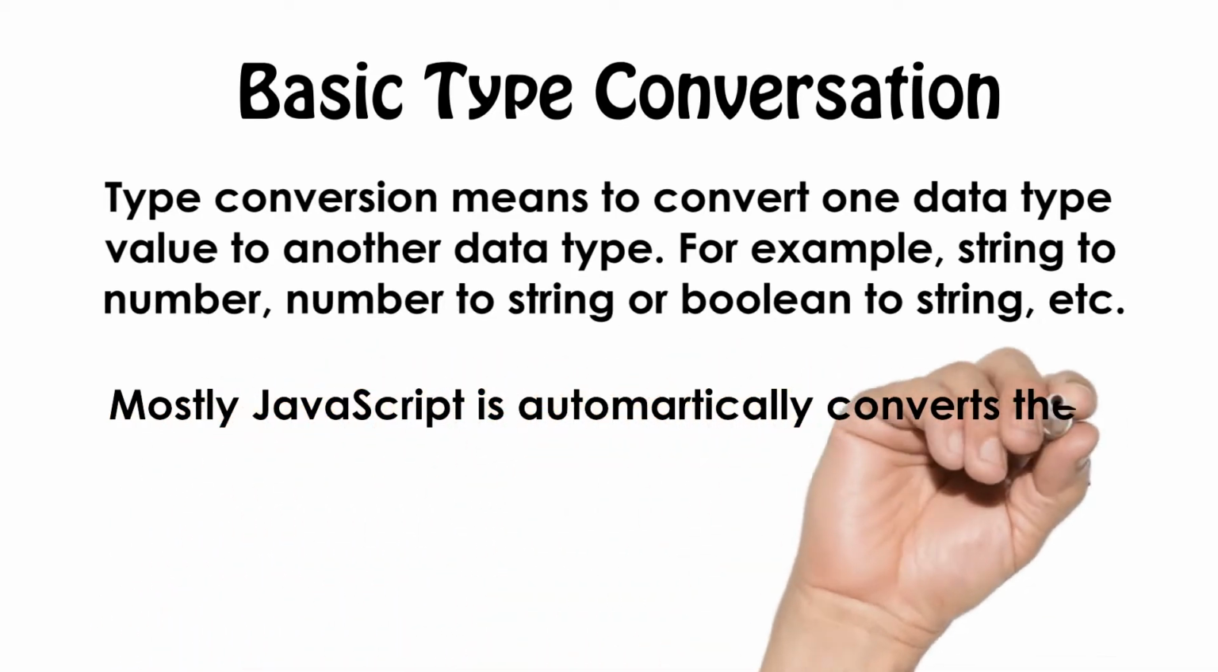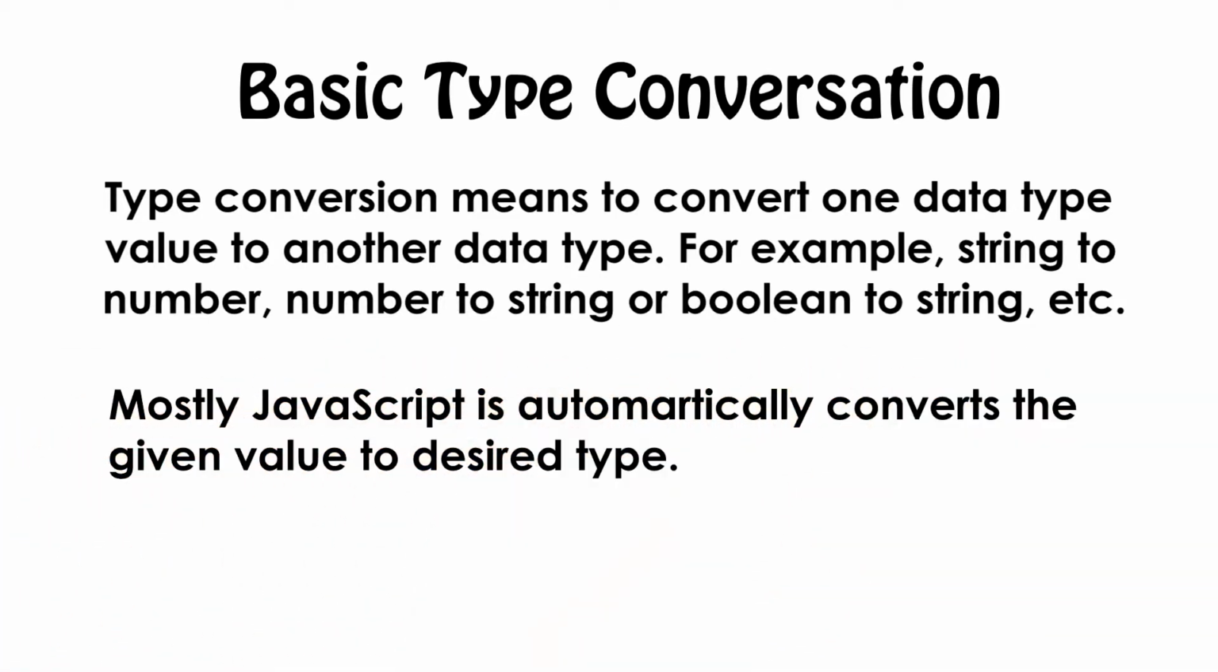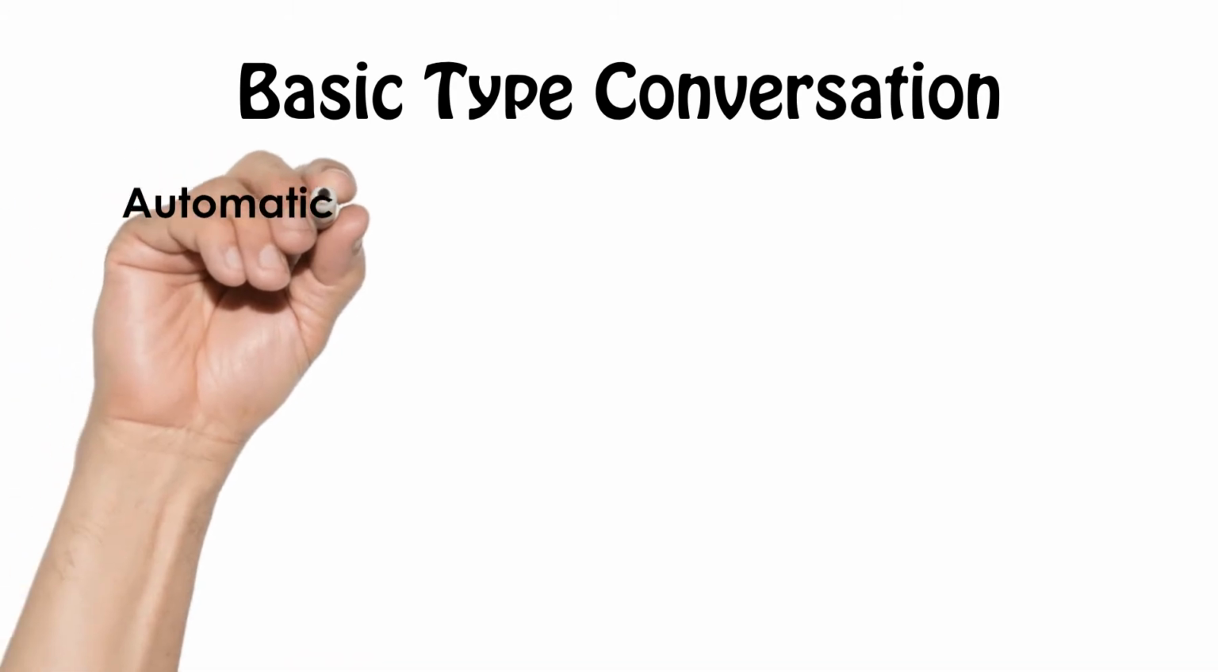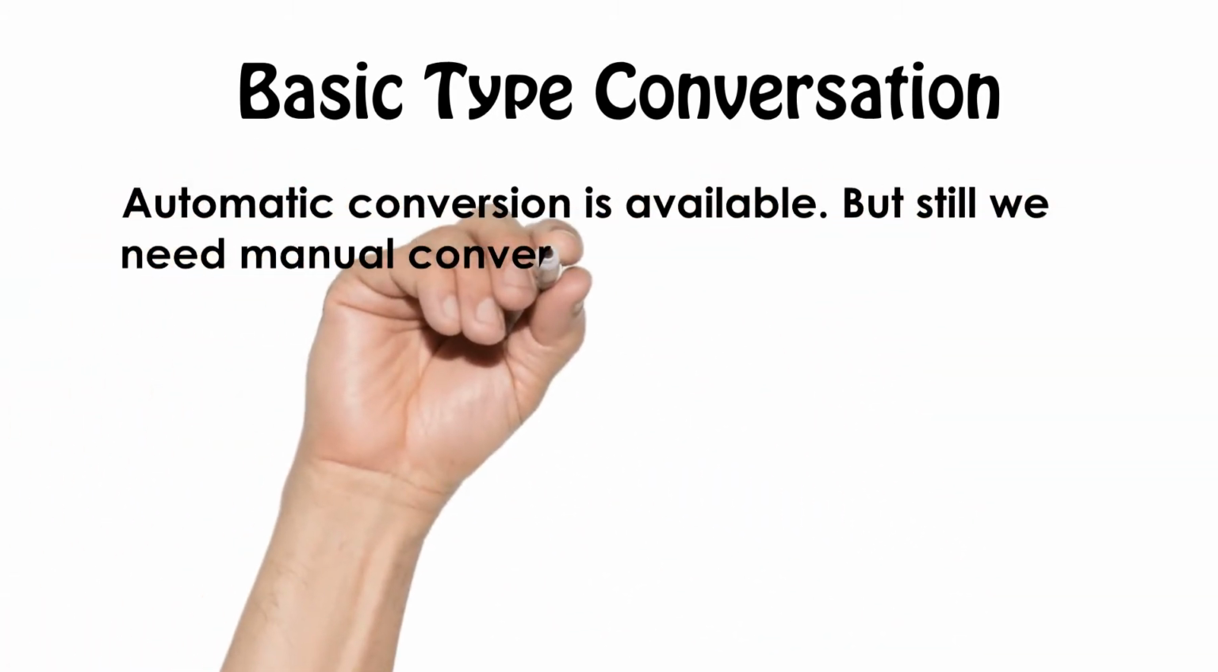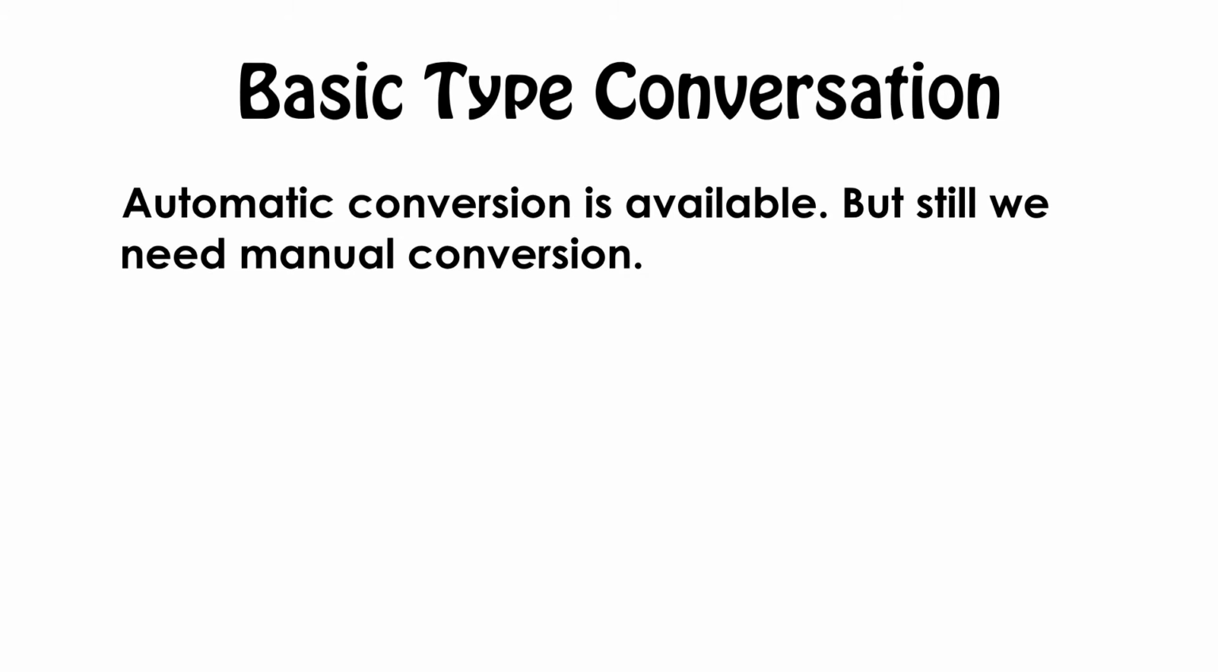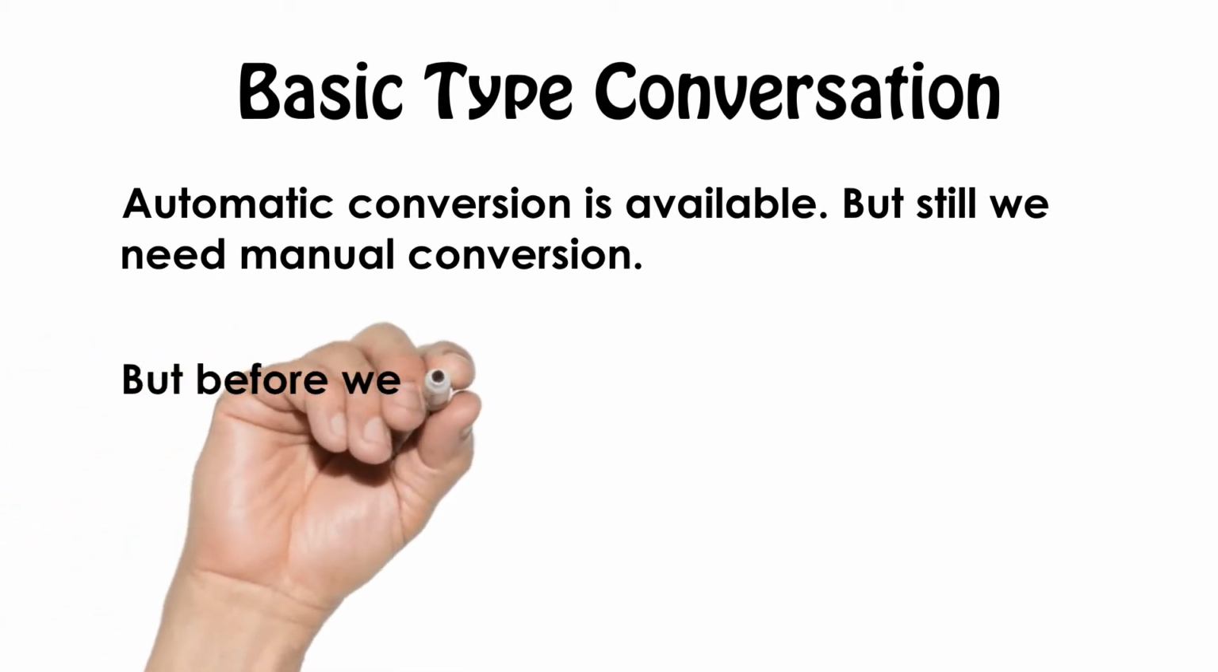Mostly JavaScript operators and functions automatically convert the given value to the relevant data type. We can take the example of the alert function. It always tries to convert any value to a string. We have also seen the same thing while using mathematical operators, which try to convert values to numbers. As we are seeing, JavaScript automatically converts values to the relevant data type, but it is not possible every time. So in some cases, we need to do it manually.